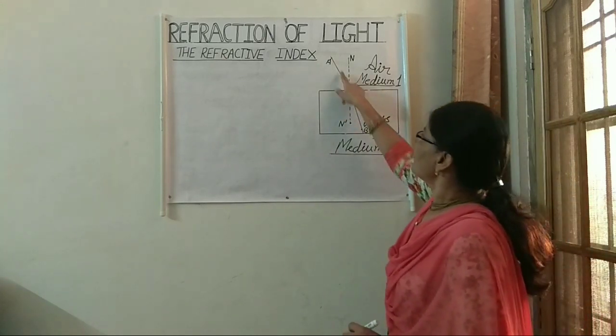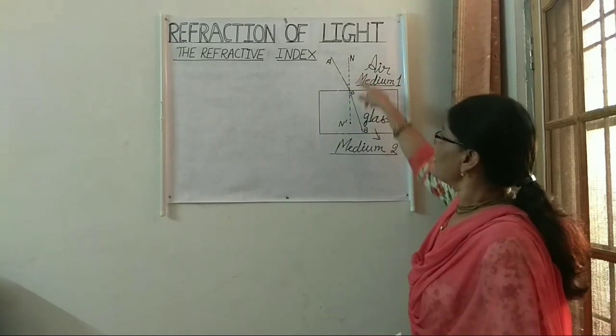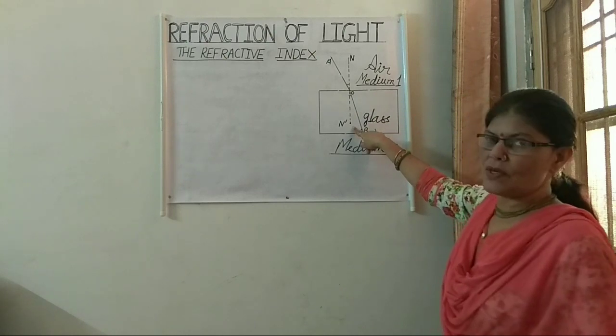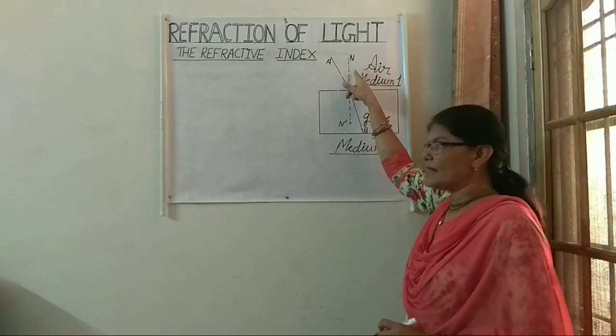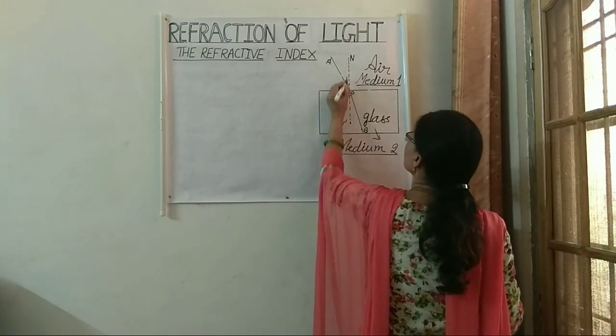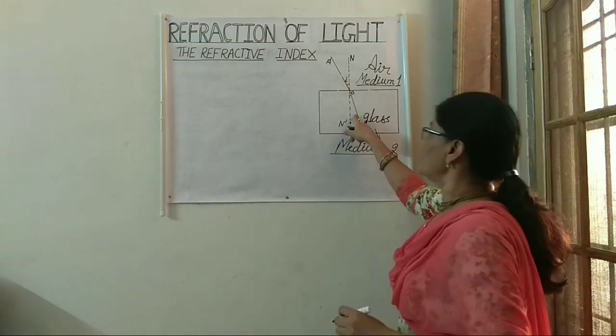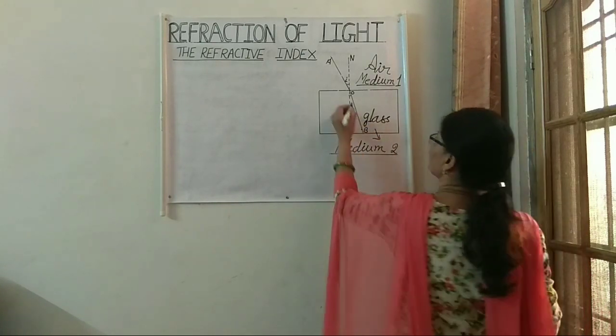The angle formed here between AO and the normal, N dash is our normal. The angle formed between the incident ray and the normal is the angle of incidence. This one is the angle of incidence. And the angle formed between the refracted ray and the normal is the angle of refraction.